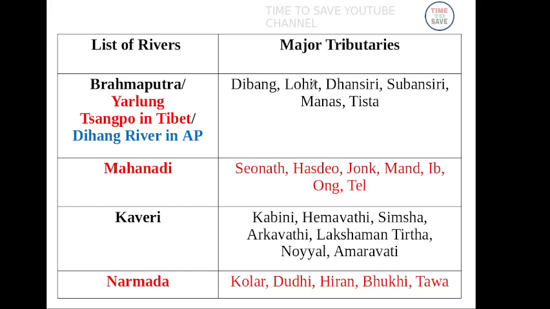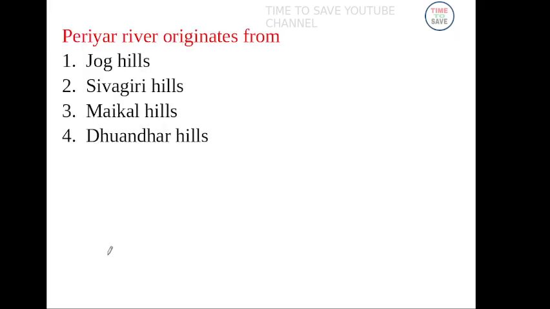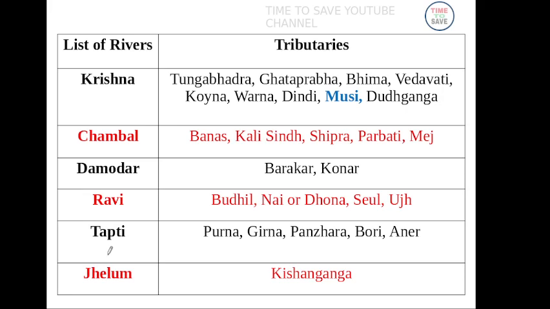These are the major rivers. Just click pause. Musi river is a tributary of Krishna river.